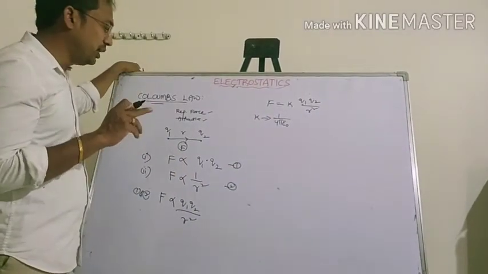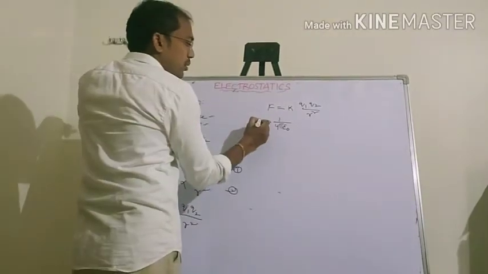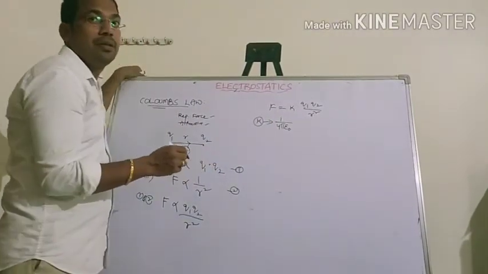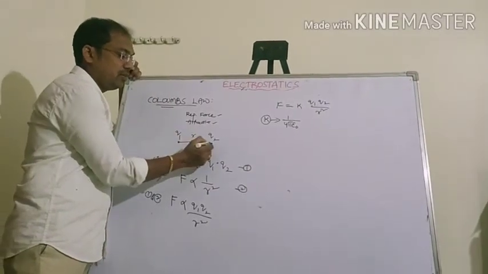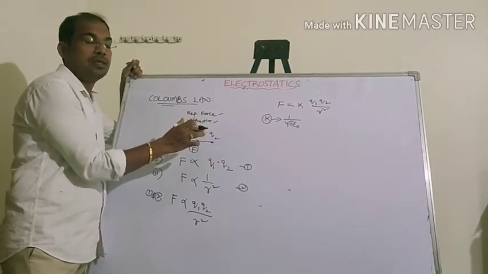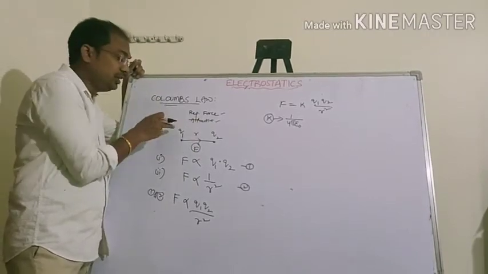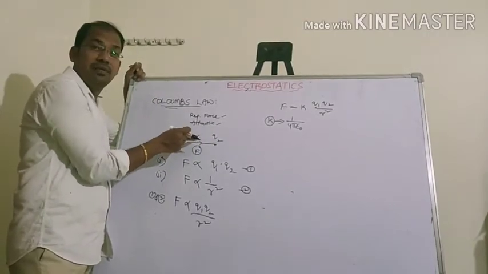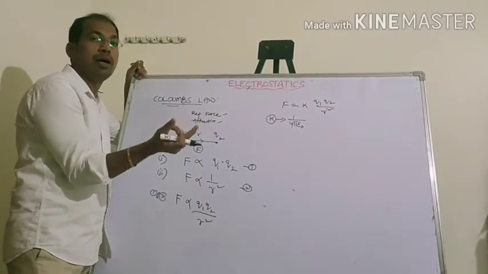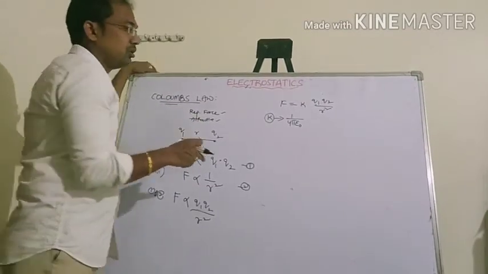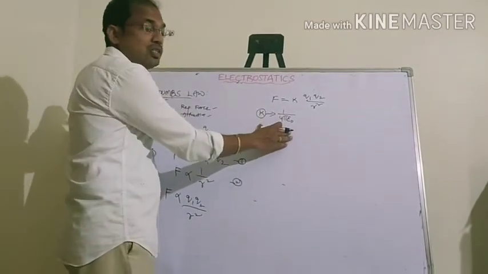Here we have to know that this K value depends upon the medium in which the charges are placed. First we are considering these two charges separated by some distance r and placed in a vacuum or air, so I am writing this constant.